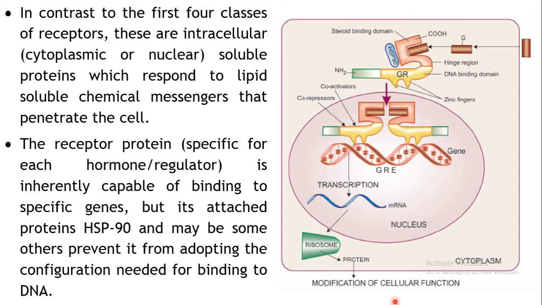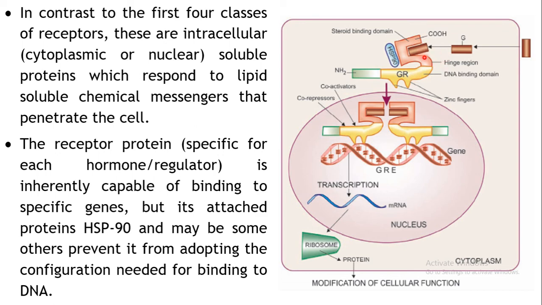Okay, now let us see how exactly this particular receptor is activated and how it carries the signal. This particular receptor is inherently capable of binding to specific genes. Okay, so that's how the gene transcription can be instituted. Basically, if you can see the structure, the example shown over here is a glucocorticoid receptor. Okay, it is also a nuclear receptor.